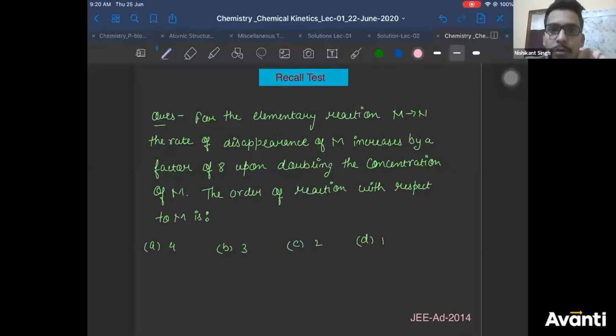Many of you have actually answered it on chat correctly also. It's a direct question, but you can see it's a JEE Advanced 2014 question. So that's what I want to tell you here. Every question in exam is not tough. There are a lot of questions in exam which are very much doable. Even the tougher exams also have doable questions. Correct? All right, guys. We have another 20 seconds for this. Actually, it doesn't require that much, but still, I'll give you 20 seconds to attempt this.